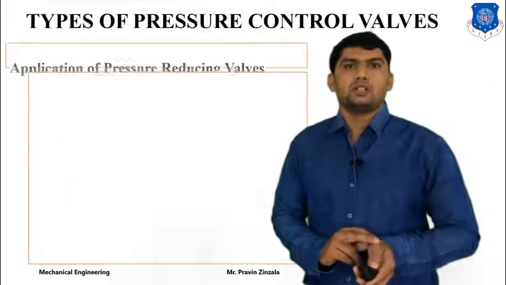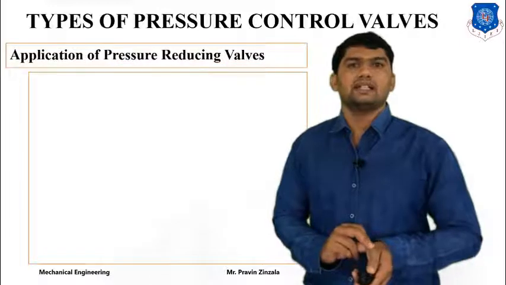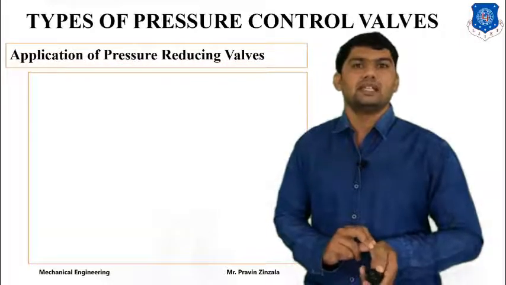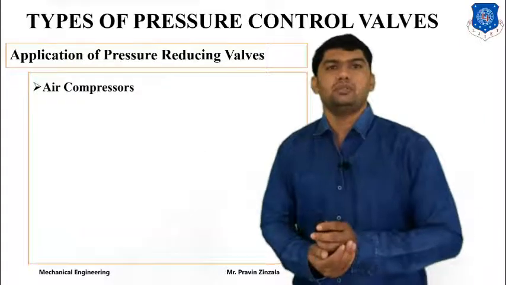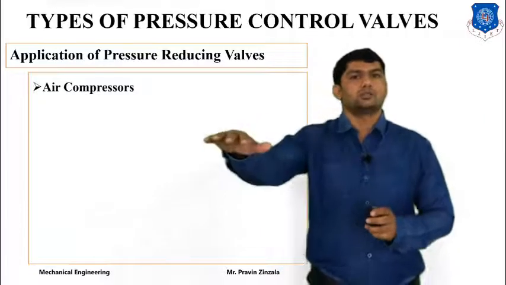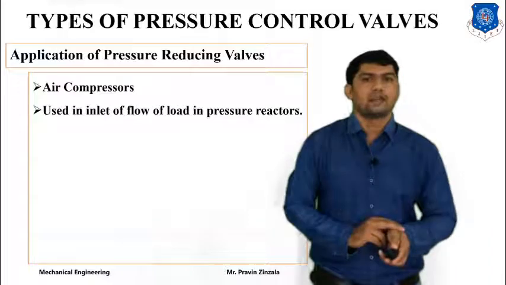Third, we can also discuss the applications of the pressure reducing valve. It is generally used in air compressors, where we have to maintain a reduced pressure for a particular storage tank.